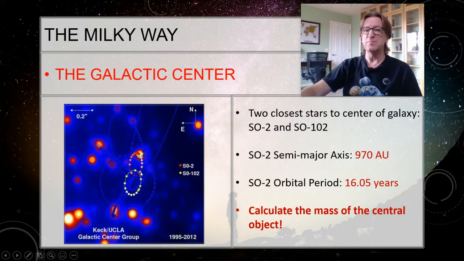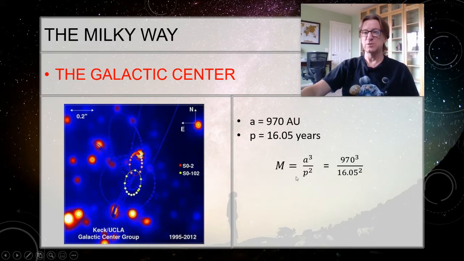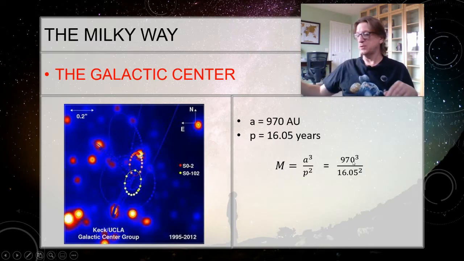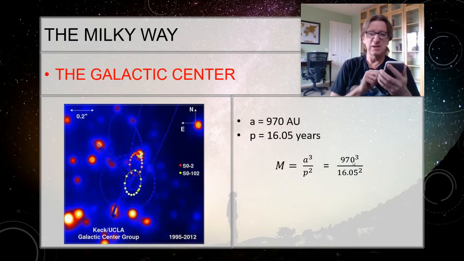So let's calculate the mass of that central object. So we're going to need Kepler's third law when we're going to find the mass. So A, the semi-major axis, is 970 AU. P, the orbital period, is 16.05 years. Here's Kepler's third law. This is exactly what we did with the binary star system. So we take 970, and I'll put this in my calculator. You do it with me. So pause if you need to get your calculator out. So we go 970, and that's going to be cubed. So I hit y to the x and 3. And I get 9.13 times 10 to the 8th.